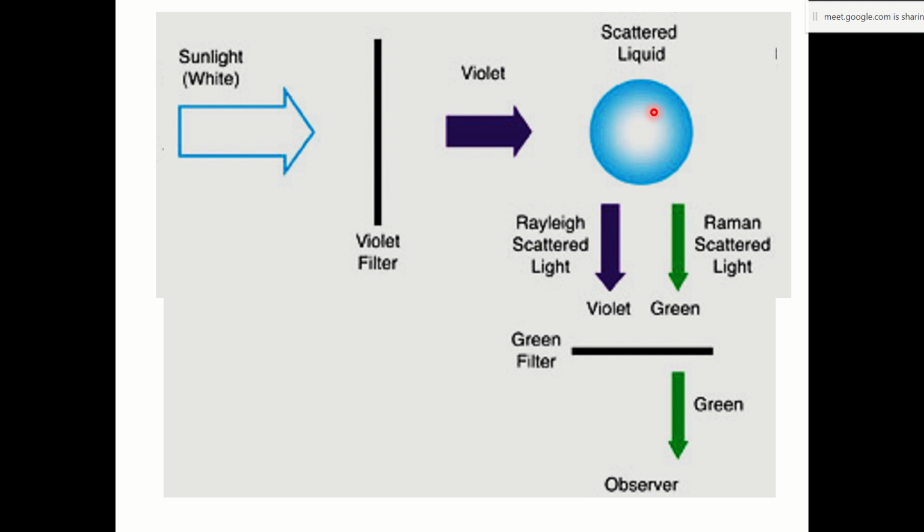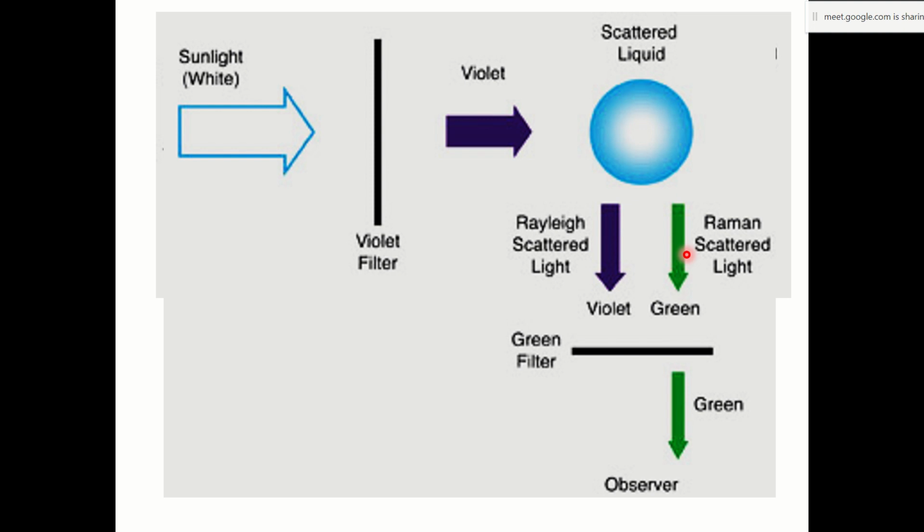Initially, the first spectrum that was taken was for benzene. So suppose there is benzene kept over there. This drop is from the liquid benzene. The violet light falls on this, and it gets scattered in all directions. Rayleigh scattering. So उसी frequency पे different directions में उसकी scattering होती है. But what Raman observed, there was a very very small fraction जिसमें कि frequency change हो जा रही है.